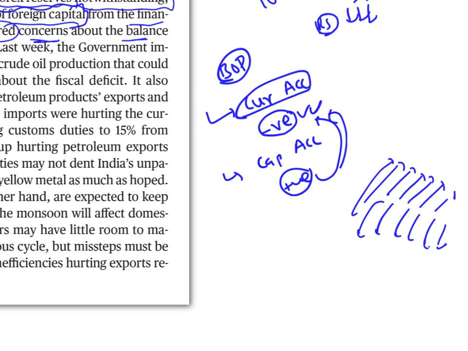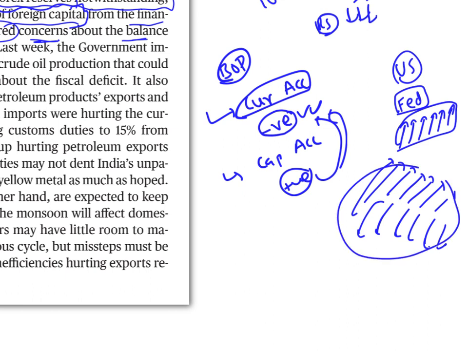Why? In US, the Fed or United States Central Bank has increased interest rates. When US increases interest rates, it becomes attractive. So all these people move the money out of our country and try to invest in American bonds because they get more there, right? Because of which most of these foreign investors are taking the money out of our country. When the money goes out of our country, even in capital account, it will be a negative transaction.